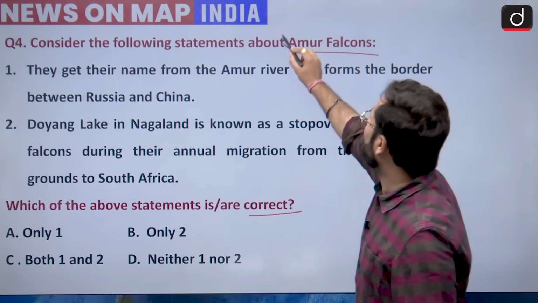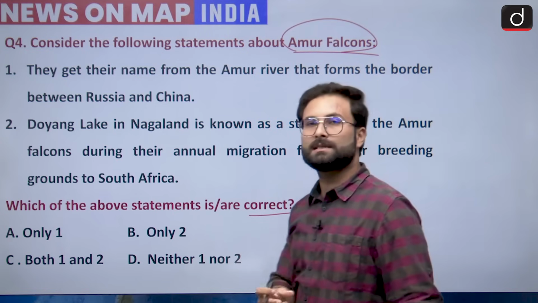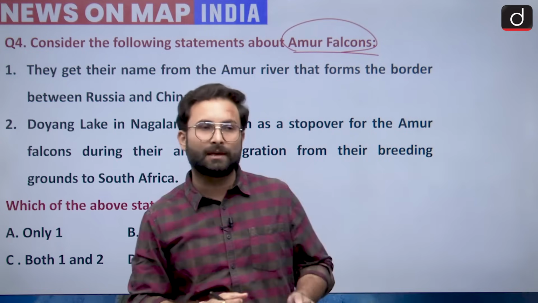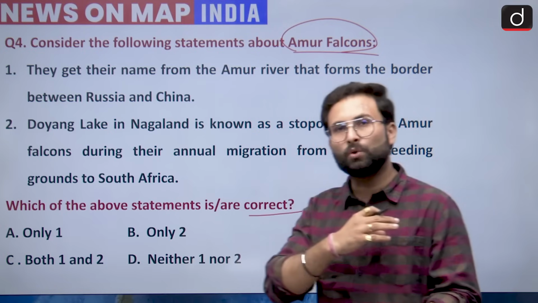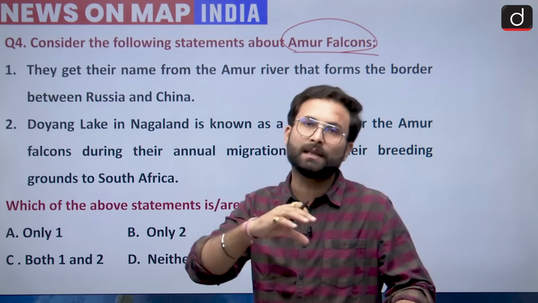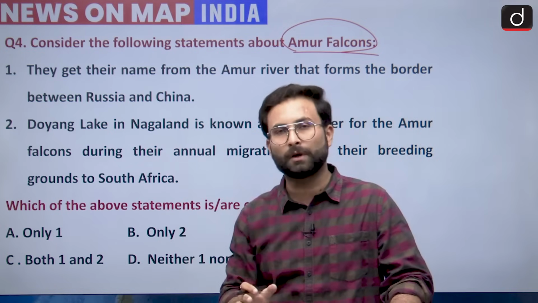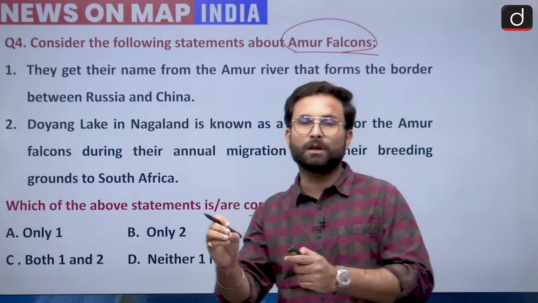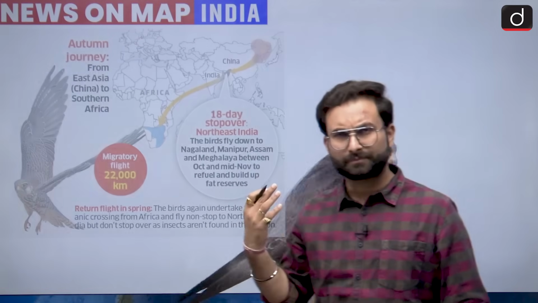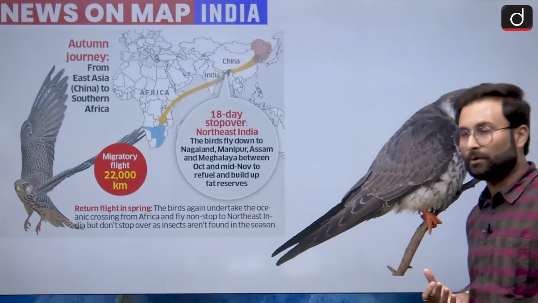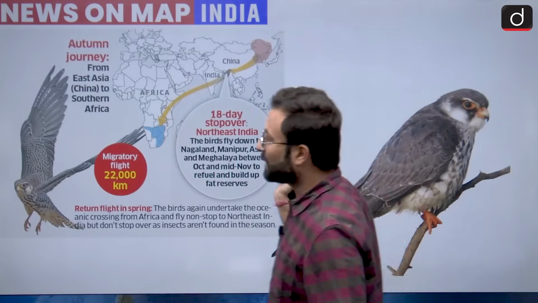When we are talking about this Amur falcon, this is basically a migratory bird. Okay, they start from the Siberia region of Russia and China, and they come to India for a stopover in Nagaland, and then they go to South Africa for the breeding. Now, why do they come to this particular part? Because of the harsh climate present in the Siberia region. Okay, so this is the bird we are talking about, the Amur falcon.